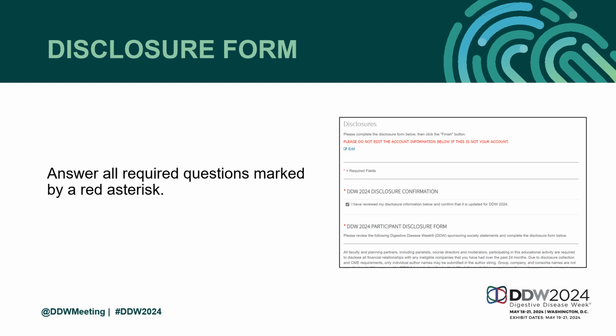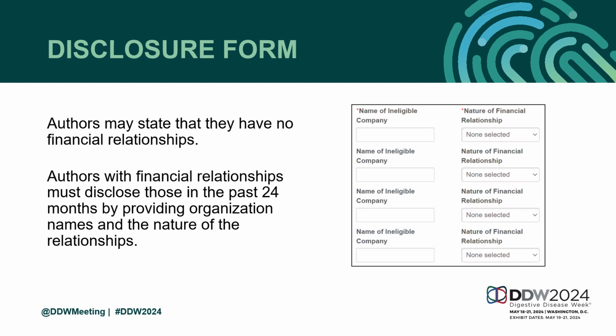You'll now see the disclosure form, where you'll need to answer all questions marked by a red asterisk. Authors must either disclose their financial relationships with ineligible entities or state that no relationships exist. Authors with commercial relationships must list the name of the organizations and the benefits received over the past 24 months.